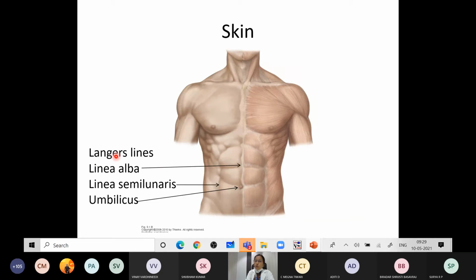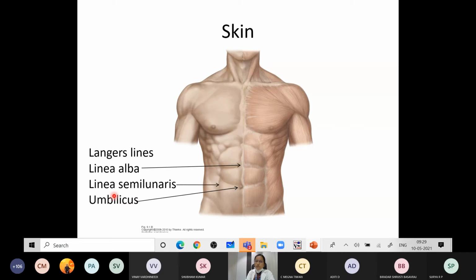Any skin incision of the abdomen has to be taken mostly in the direction of the Langer lines to prevent the formation of a scar. So if you want to prevent the formation of a scar, take the incision along the Langer lines, which are directed horizontally in the abdomen. That is one more important thing you should know about the Langer lines.